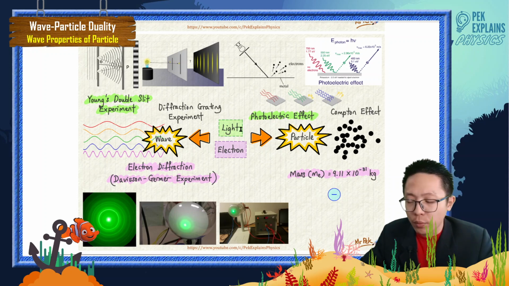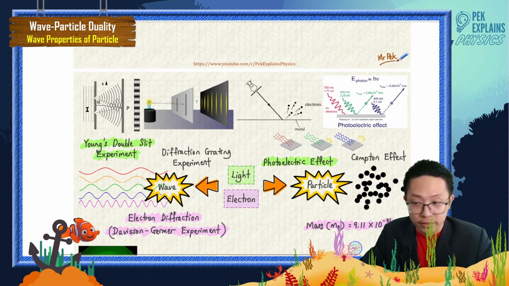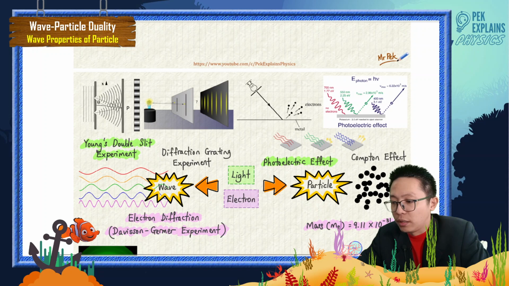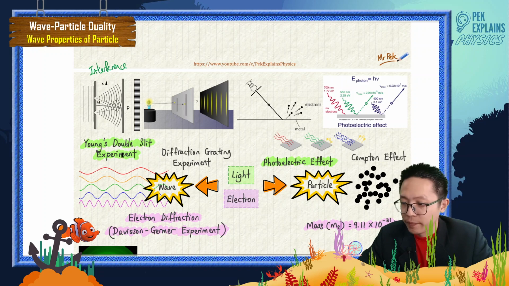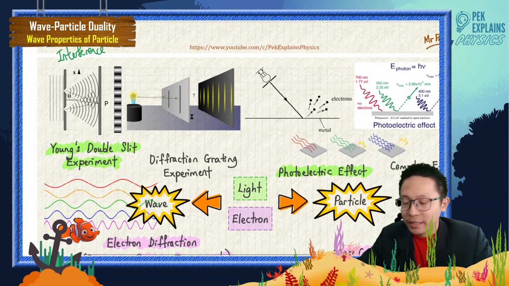So why do I say under certain conditions it is a wave? For example, in the previous chapter and also in physical optics we learned that light can undergo interference. This is what we call interference in the Young double slit experiment. What you can see is it forms fringes on the screen.